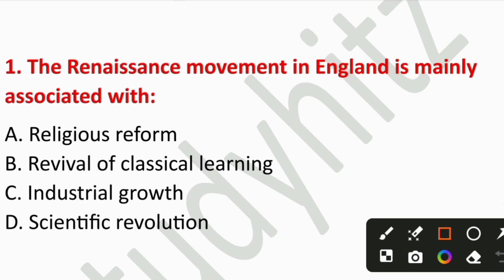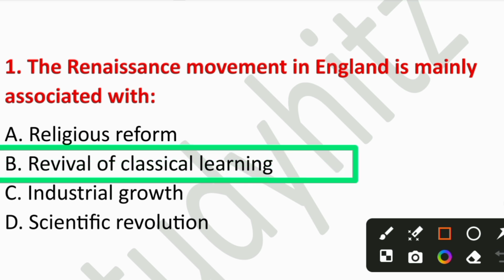The Renaissance movement in England is mainly associated with A. Religious reform, B. Revival of classical learning, C. Industrial growth, or D. Scientific revolution. So the right answer is option number B, revival of classical learning. It emphasized the revival of Greek and Roman art, literature and humanist learning.